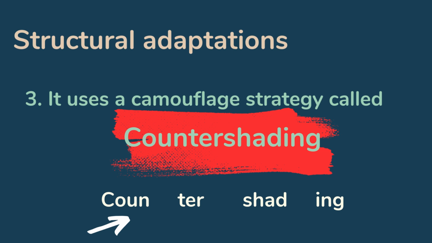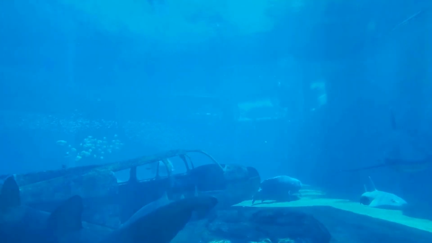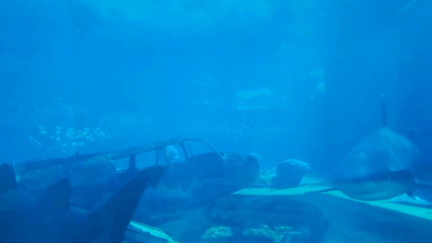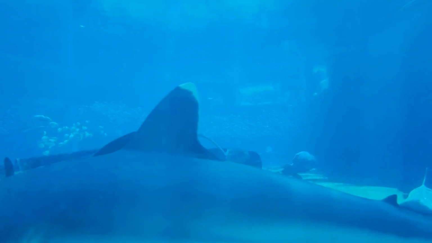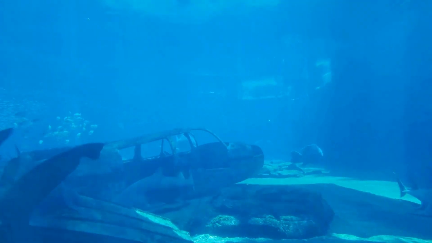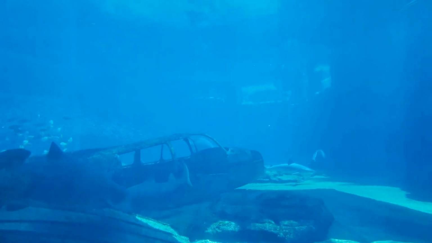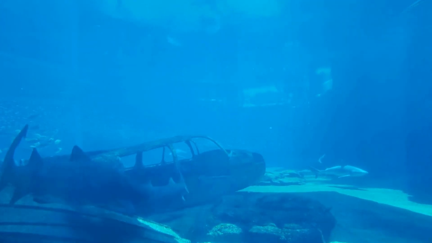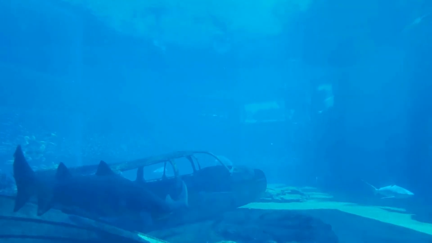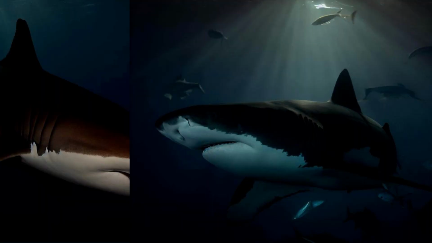And to know what counter shading is, as you see here in this short video and in the picture, the bull shark has a top or back darker than its bottom. So this is what is called counter shading. Okay. Why does it use this camouflage strategy? As with any camouflage, it is to sneak up on its prey and hunt them. Okay, so now let's explain the counter shading.